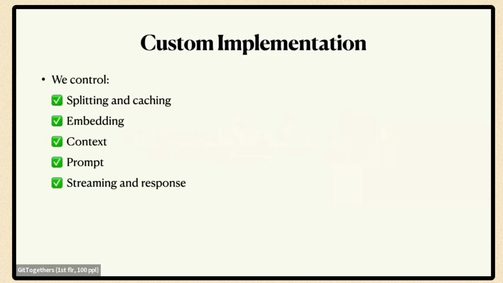So with the custom implementation, we control the whole setup. And I would argue that with a platform like Convex, the custom implementation is really hard to beat because you have the full control and flexibility to set up the system in whichever way you like, and to make it as custom and as sophisticated as you want. And it really isn't that much more difficult than the other two implementations.